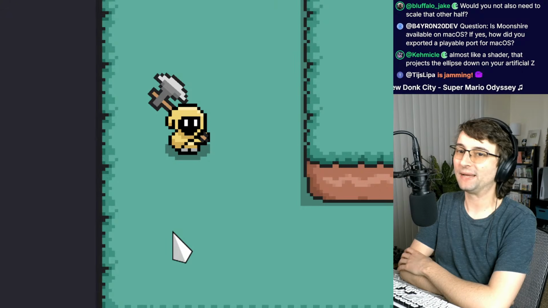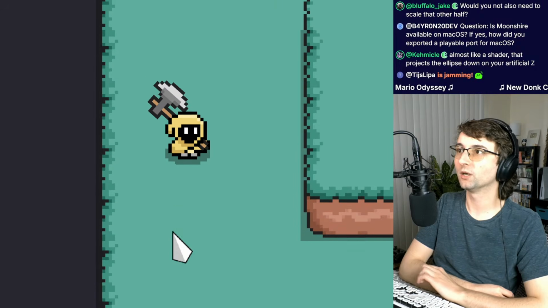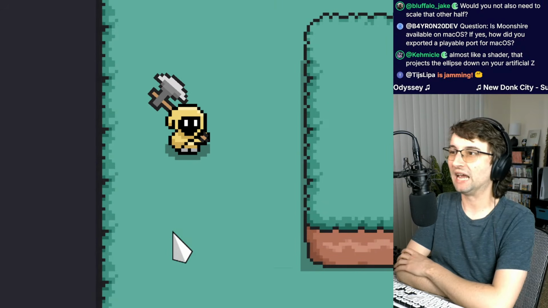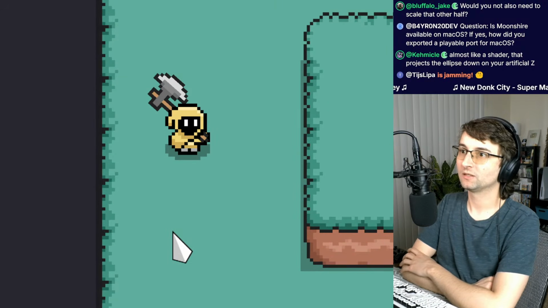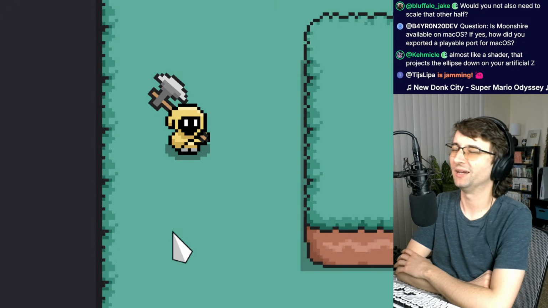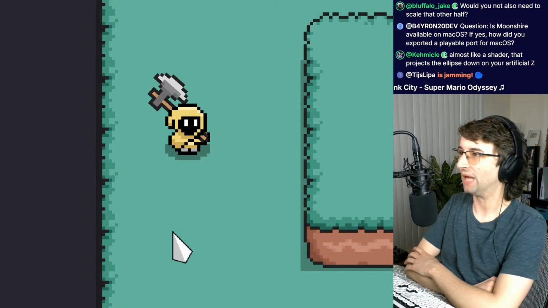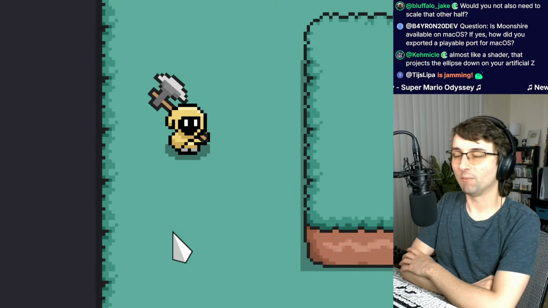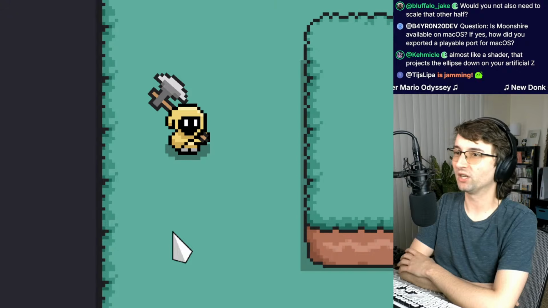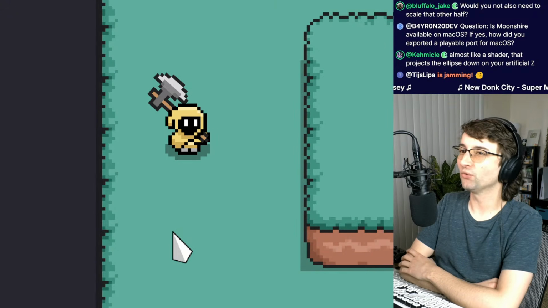Is Moonshire available on macOS? If yes, how do you export playable port from macOS? It is available on macOS, but only for the modern Apple Silicon Macs. So if you're using like an M1, M2, M4, I don't know what version they're on, but those Macs work great. Apple Silicon. The Intel Macs, which they have not produced for a very long time, those old school Macs, those do not work. And I don't think those will ever work.